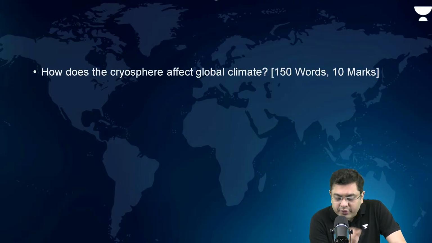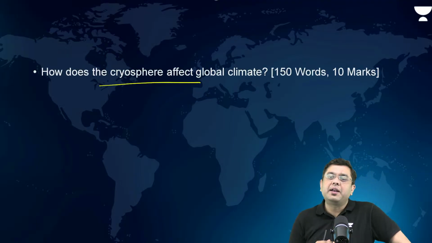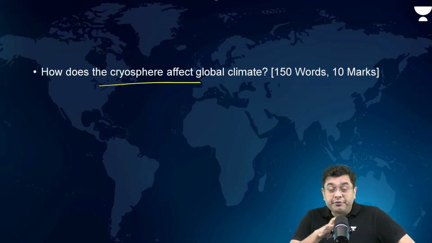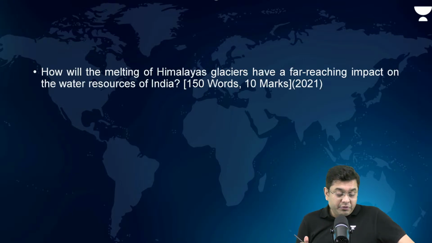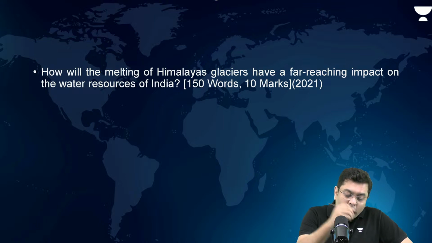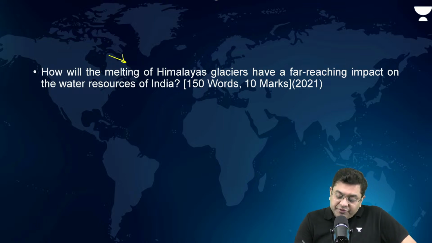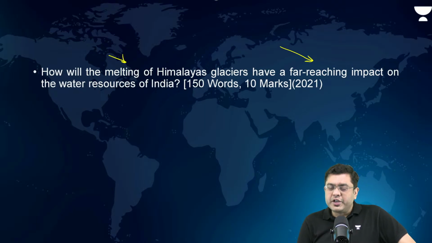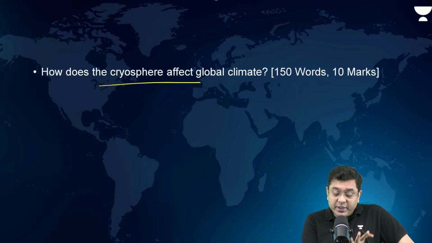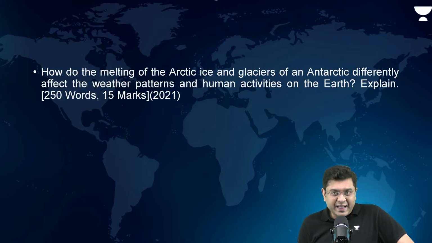How does the cryosphere affect the global climate? Cryosphere means the frozen areas across the planet. What is their role in global climate? Right? How will the melting of Himalayan glaciers have a far reaching impact on water resources? So, a similar pattern or trend. Now, the process of desertification is different, but the melting portion is where you have a commonality.